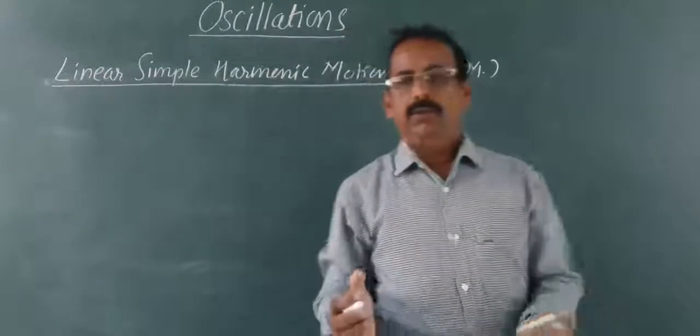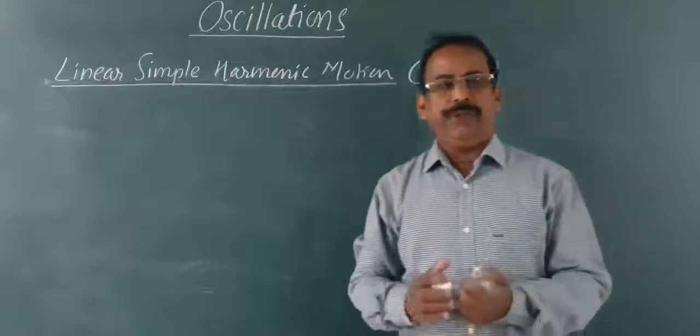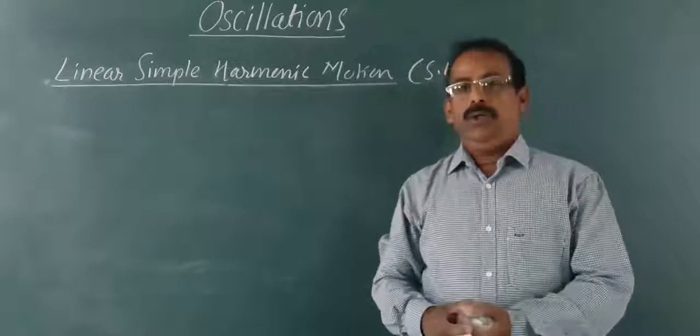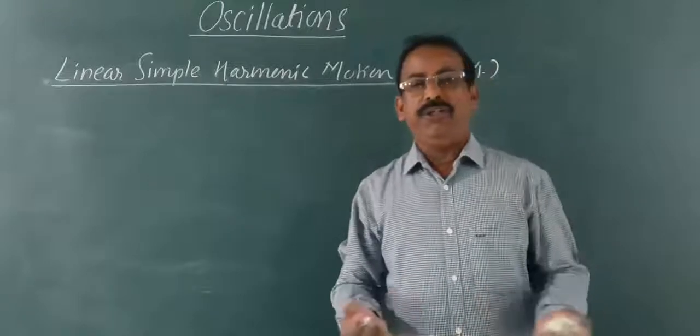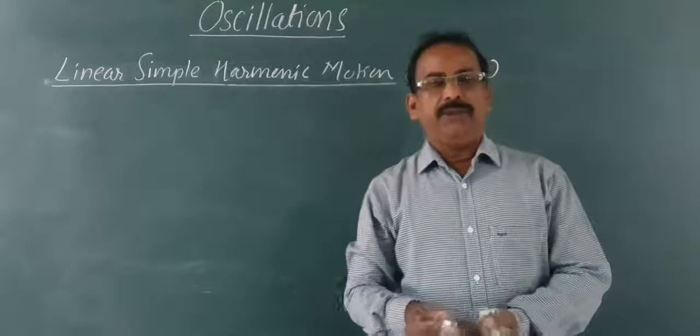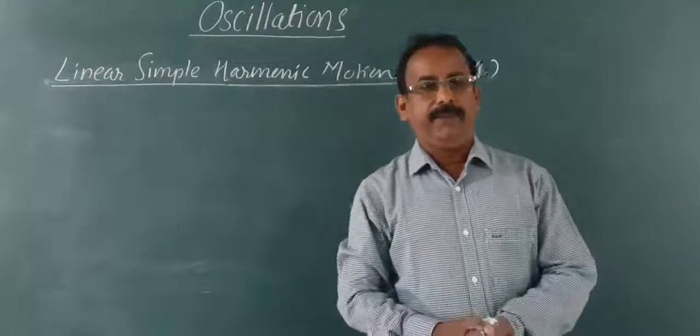First, we will see the definition of this linear SHM: which oscillatory motion is called linear SHM. Then after that, the mathematical explanation.